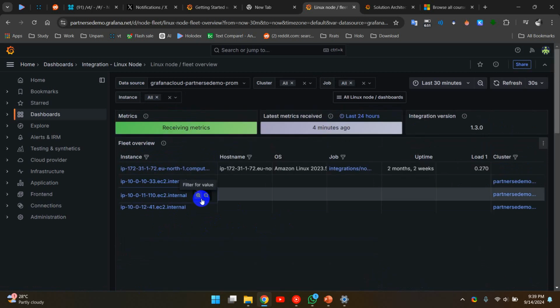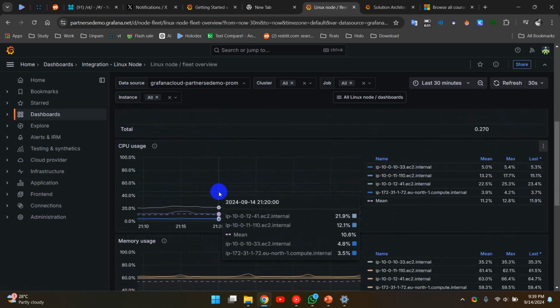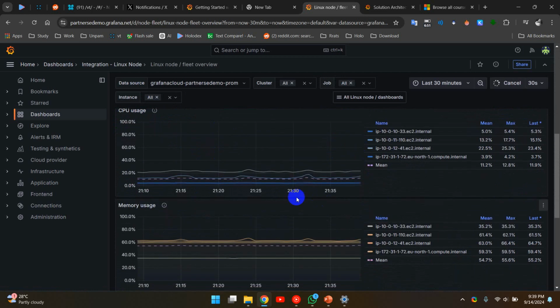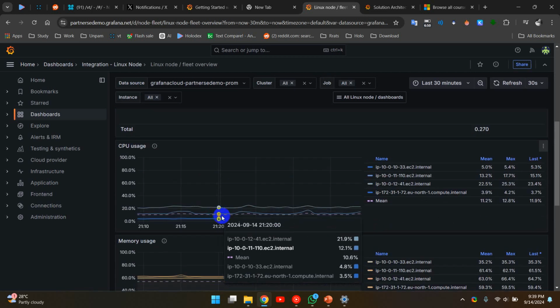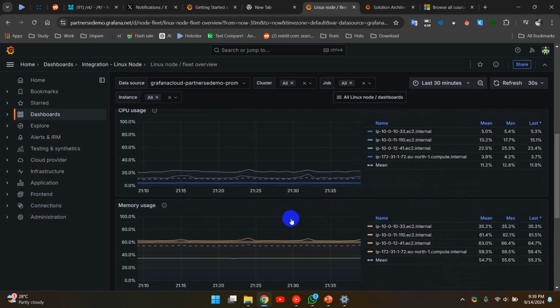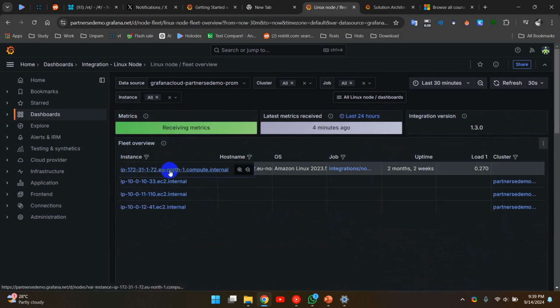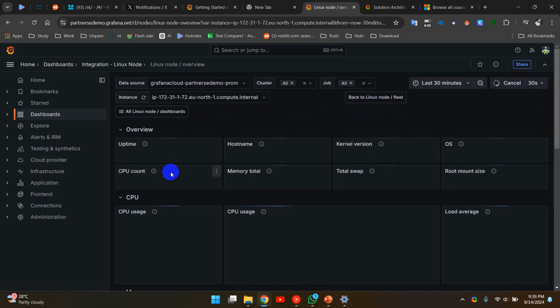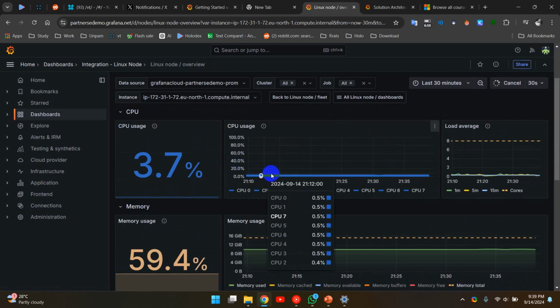You can see the list of the names, and here's the general look at CPU usage and memory usage for each of those. And if you want to go into detail, for example, this Linux server, Node 1 compute, with just one click you can get the detail of that one Linux server.